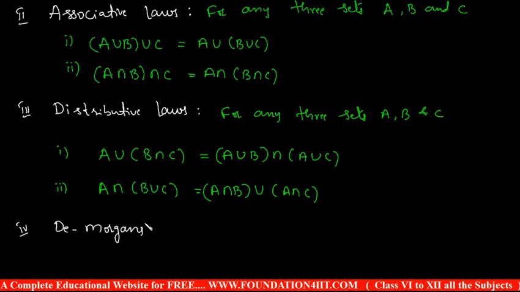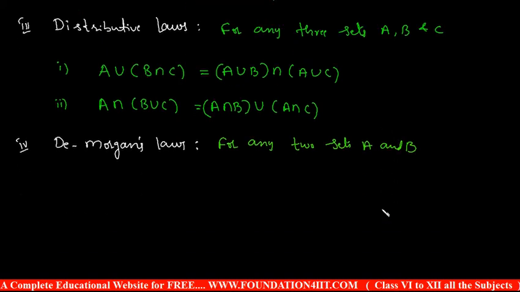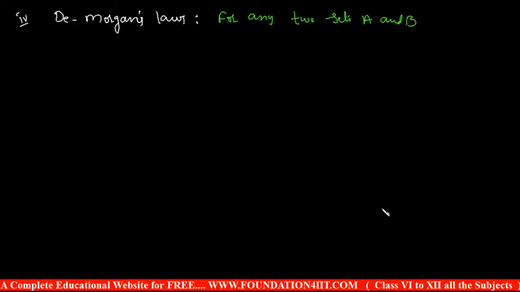When you see De Morgan's laws, for any two sets A and B, the complement of their union is equal to the intersection of their complements.